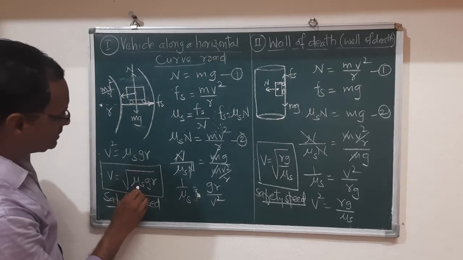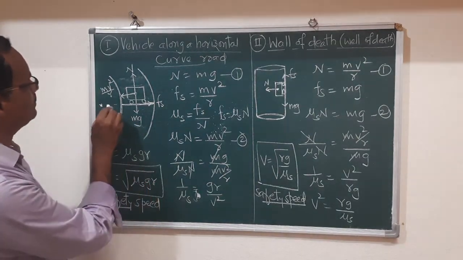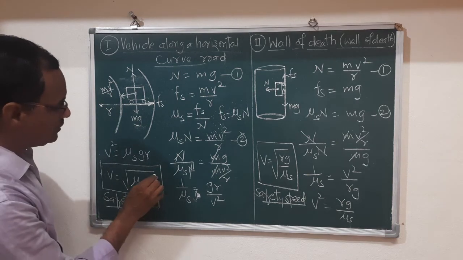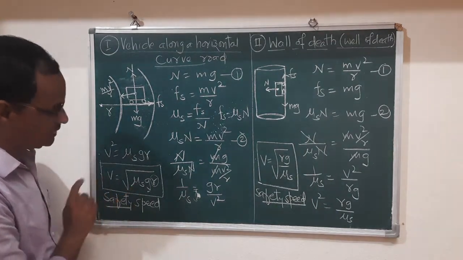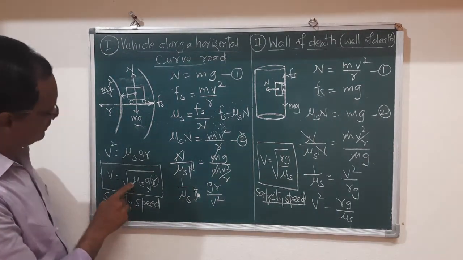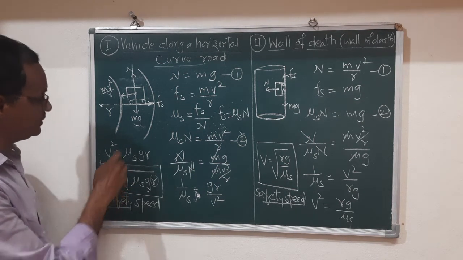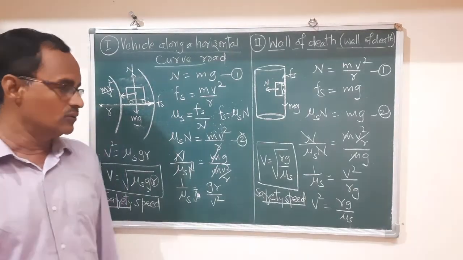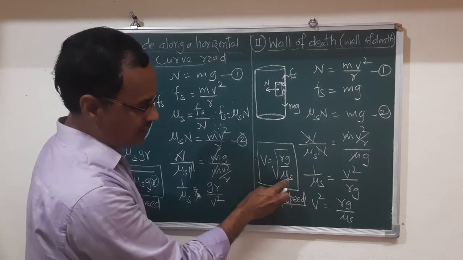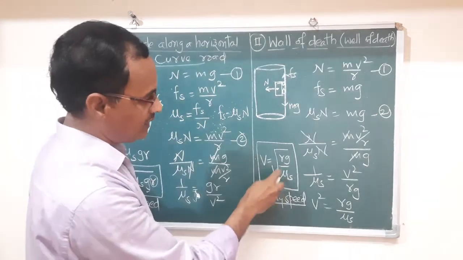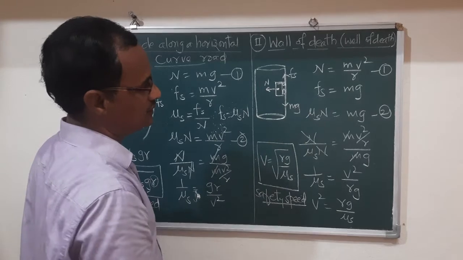Now here mu s is the coefficient of friction, g is the acceleration due to gravity, and r is the radius of curvature. Now here r is constant, and g, the acceleration due to gravity, is constant. Now we can change the factor mu of s. Depending on the coefficient of friction, the safety speed or maximum speed of the car is maintained along the horizontal curve road. Here also, r is the radius of curvature, g is the acceleration due to gravity, mu of s is the coefficient of static friction. Depending upon this r and mu s, the rider maintains its speed along the curve road.